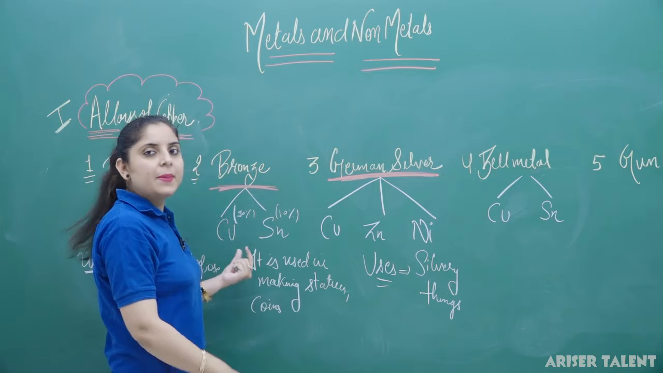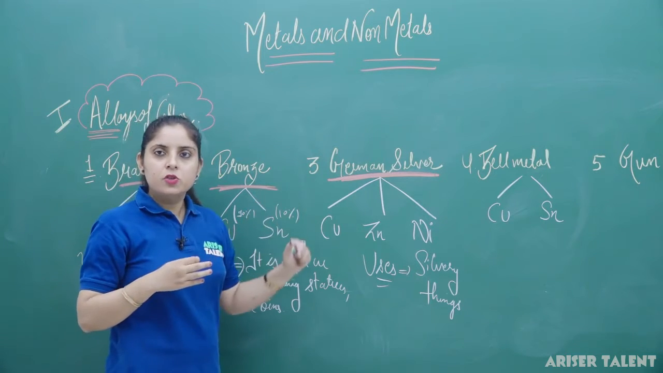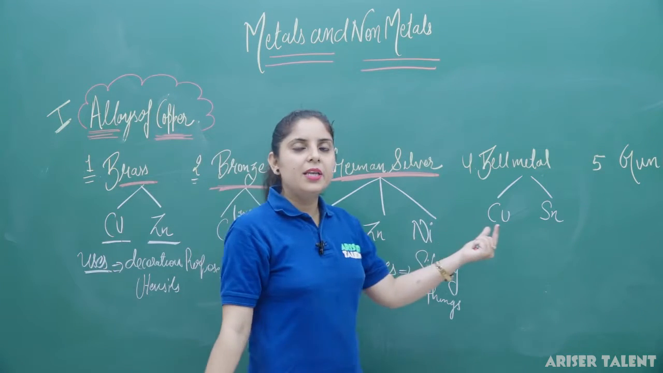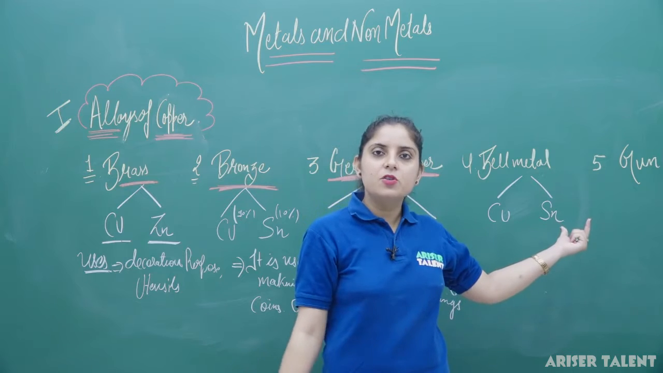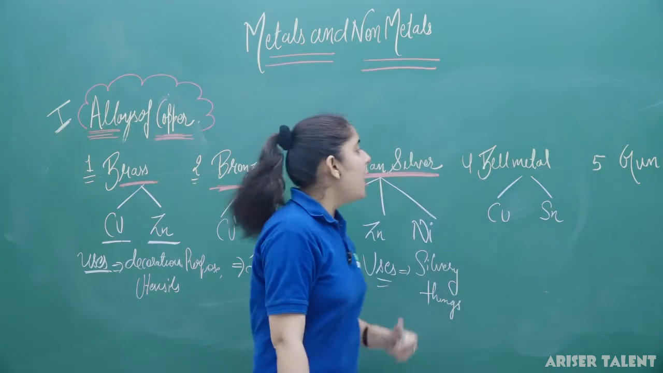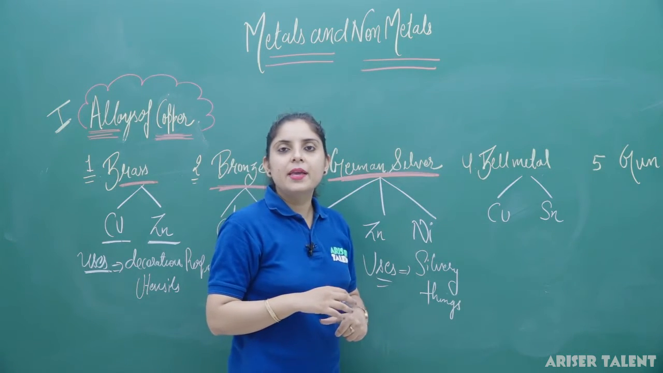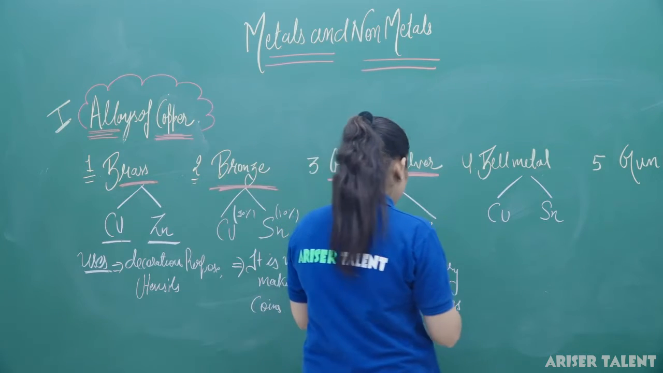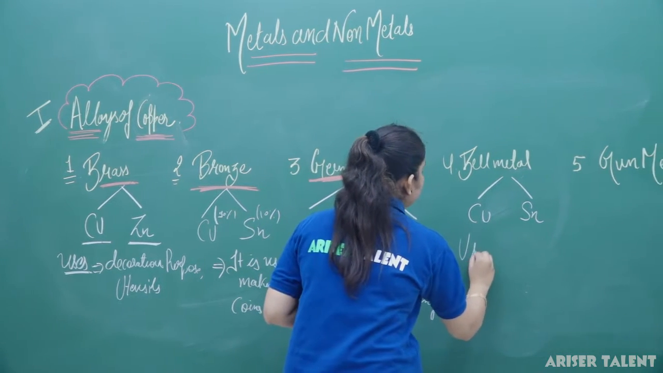Bronze has approximately 80 to 90 percent copper, and bell metal has approximately 75 to 85, and the rest of the metal is tin here. And bell metal is used for making bells. So it is used for making bells.